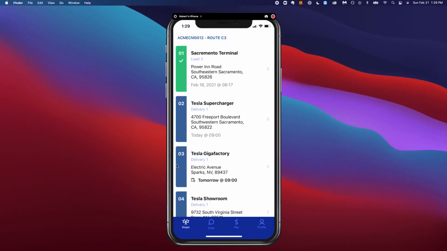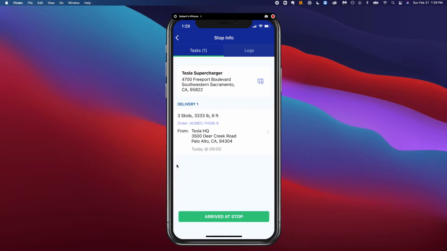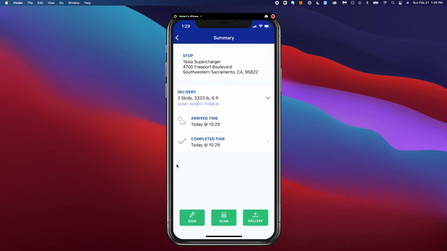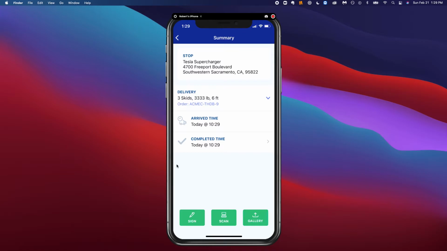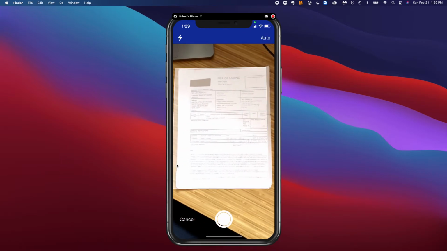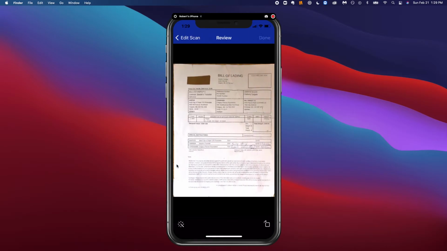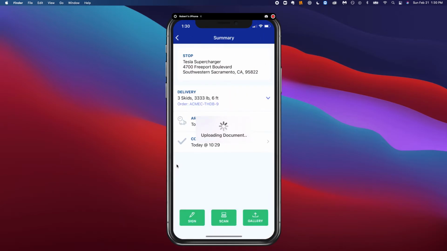So I'm going to click on the second stop at the supercharger location. I'm going to click arrived at stop, and then click complete tasks. This is how driver Jerry confirms that they're delivering these 3 skids. Driver Jerry reviews this information, confirms that that's what they are delivering, and confirms their in and out times, and then clicks scan. When they click scan, it detects the borders of the document. They click next, it cleans it up a little bit, and then done. And then save. They could add more pages if they wanted, but I'm just going to click save.